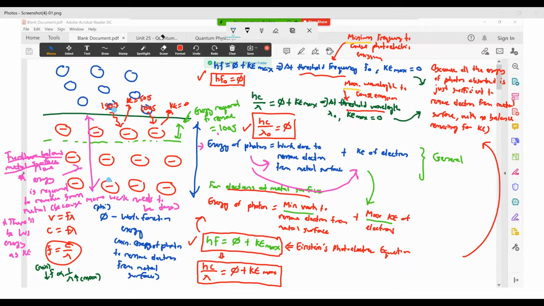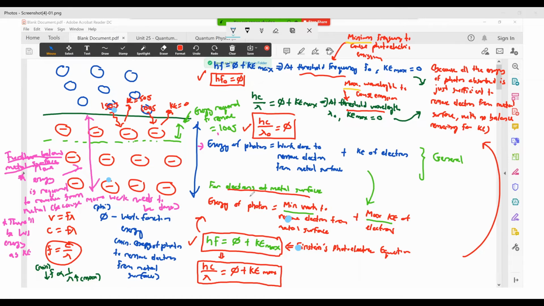This is what you call Einstein's photoelectric equation, which tells you a few quantities: how you calculate the Ke max of the electrons emitted, and what is the actual energy that you need in order to remove an electron from the metal surface. Wait, let me just see what I can rub off here. This is the thing I can rub off. So Einstein's photoelectric equation is modified from this.